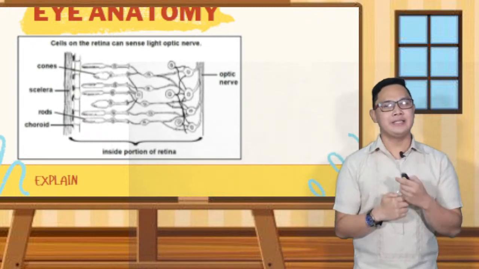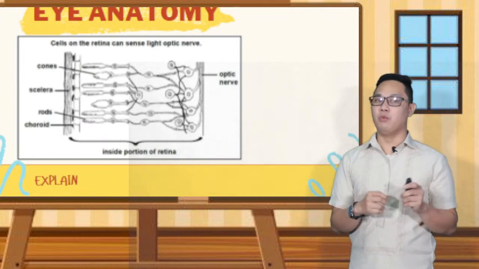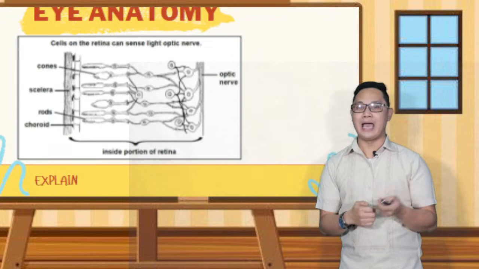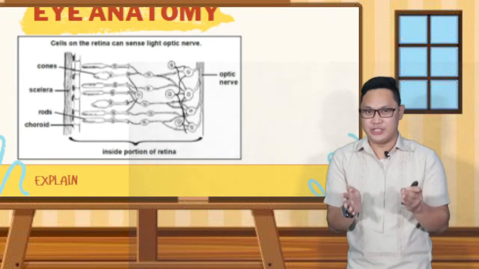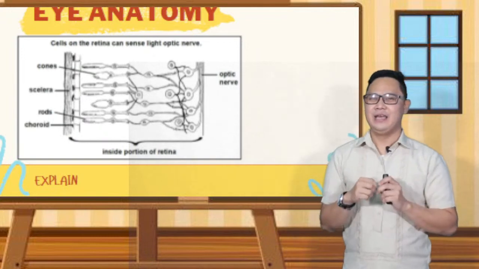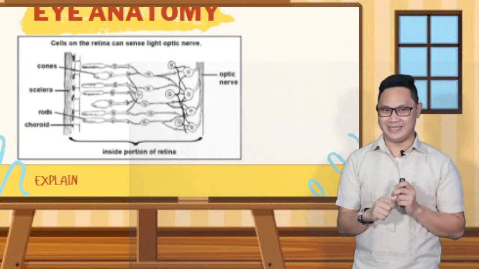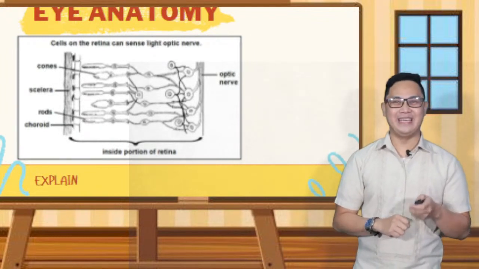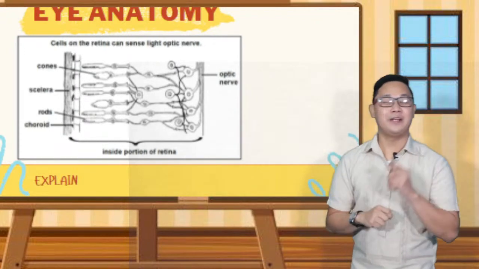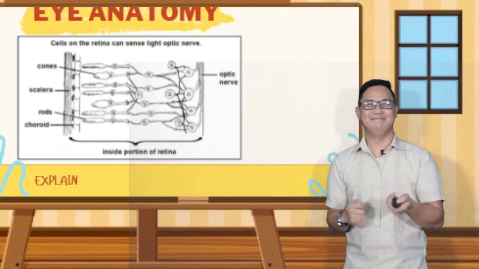So, as I stated earlier, the retina is the innermost layer of the wall of the eyeball. Light-sensitive cells absorb light rays, or the inverted image, changing them into signals. There are two types of sensitive cell inside the retina: the rods and the cones. Do you know what they are for? Let's find out.